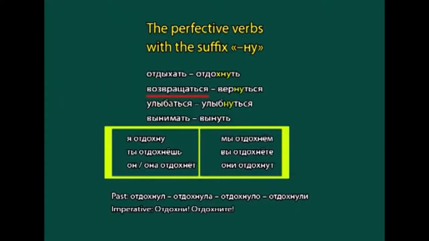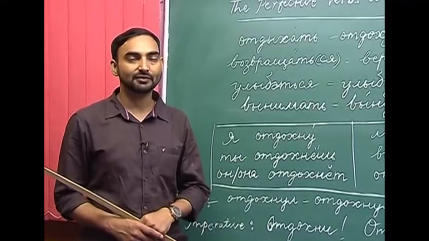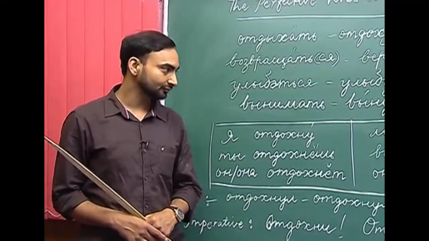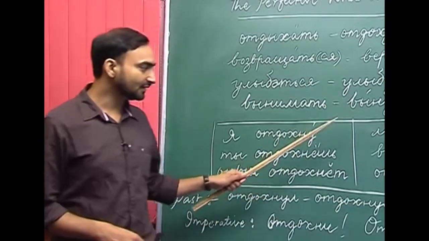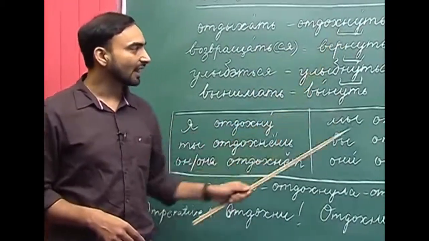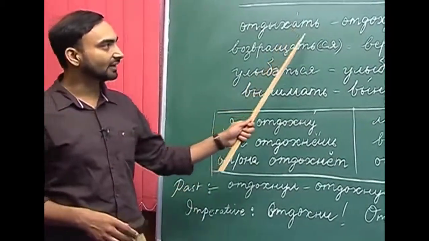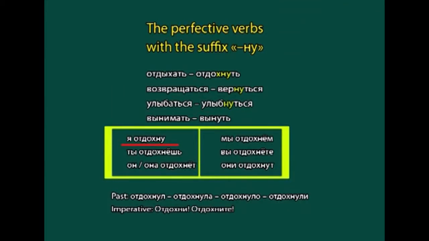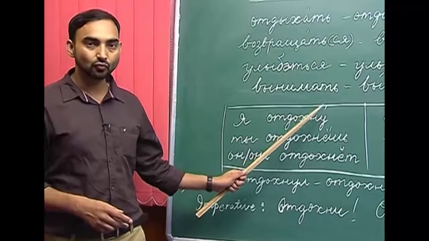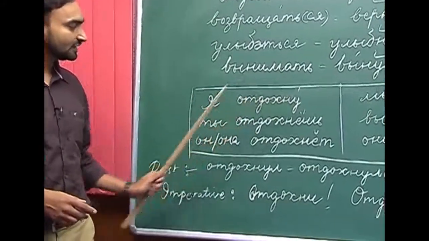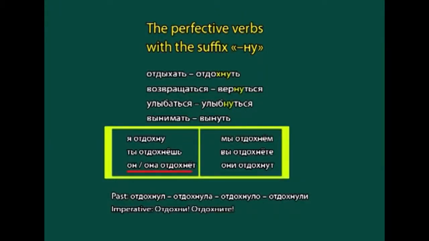So, now the question comes: how do we conjugate the perfective aspects of the verbs with the suffix nu? For this purpose I have written the conjugation of adakhnut, and the rest of the verbs will have similar conjugations. How do we conjugate adakhnut? Ya adakhnu, and the stress is on u, which is the ending. Ya adakhnu, ti adakhniyosh, on adakhnyot, mi adakhnyom, vi adakhniyote, ani adakhnut.